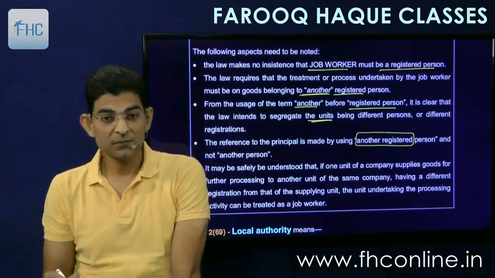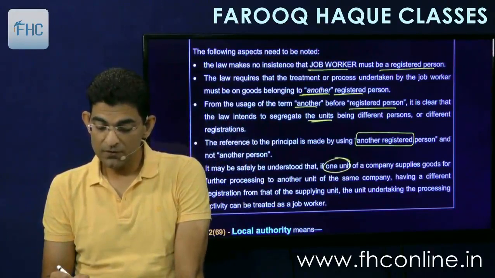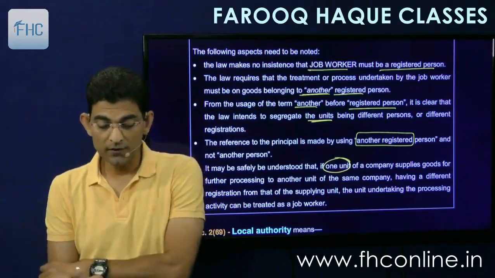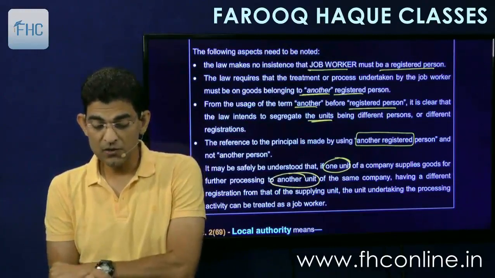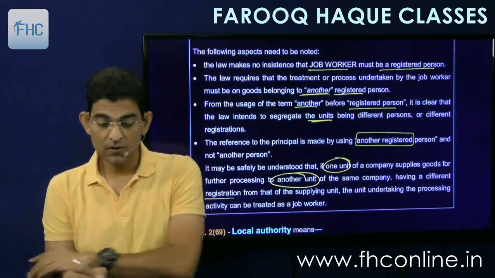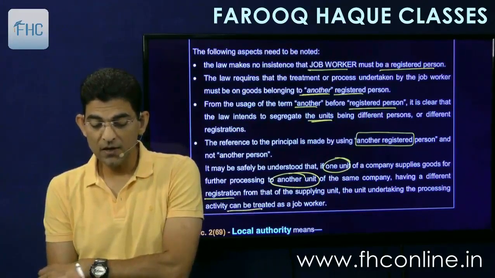So therefore it may be safely understood that if one unit of a company supplies goods for processing to another unit of the same company having a different registration from that of the supplying unit, the unit undertaking the processing activity can be treated as a job worker.